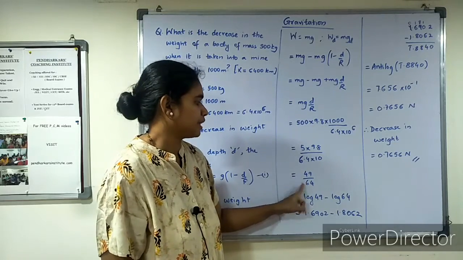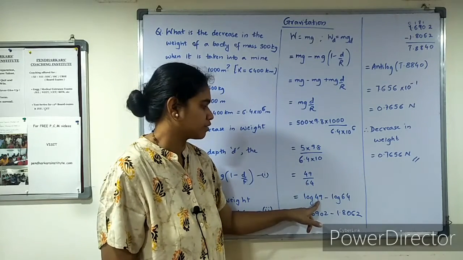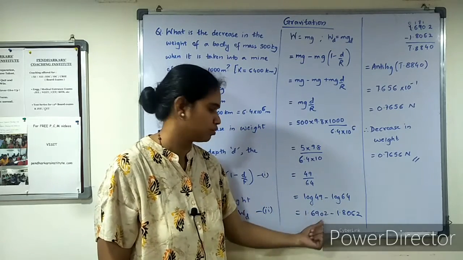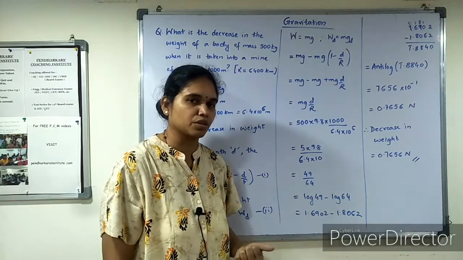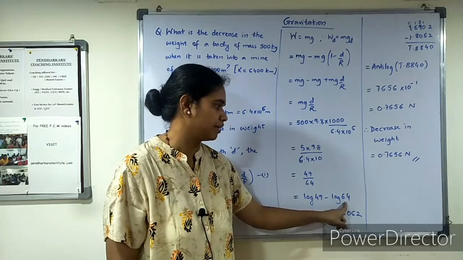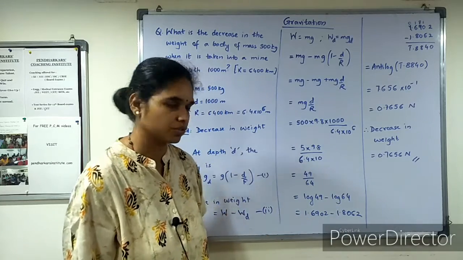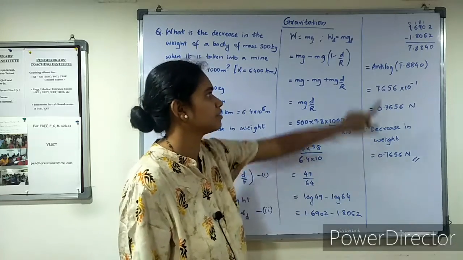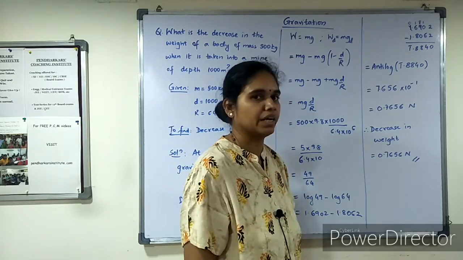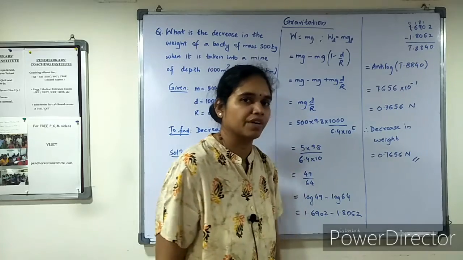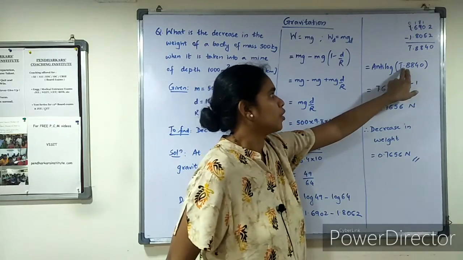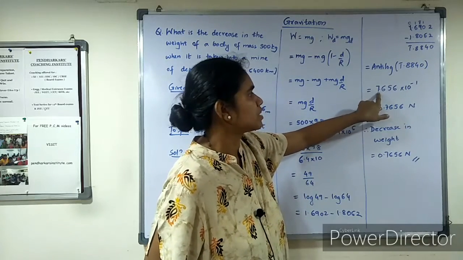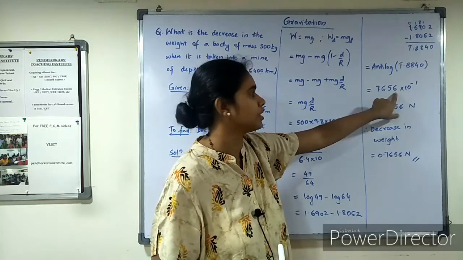So log of 49 minus log of 64. The characteristic of 49, a 2 digit number, is 2 minus 1, that is 1, and 49 under 0 gives 6902, so 1.6902. For 64 the characteristic is 1, and 64 under 0 is 8062, so 1.8062. We subtract 1.8062 from 1.6902 and take the difference, so we get bar 1.8840. The value obtained, we find its anti-log. So 0.88 under 4 in the anti-log section turns out to be 7656. These are the 4 digits we write.